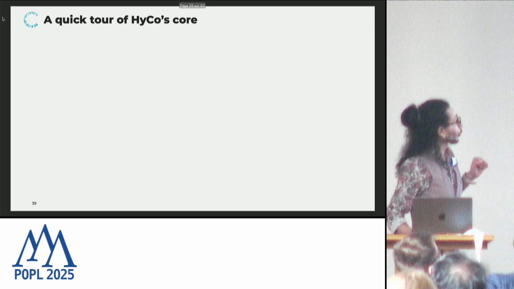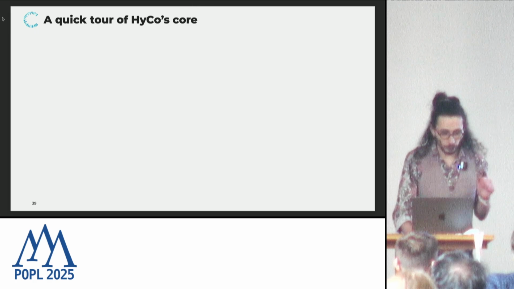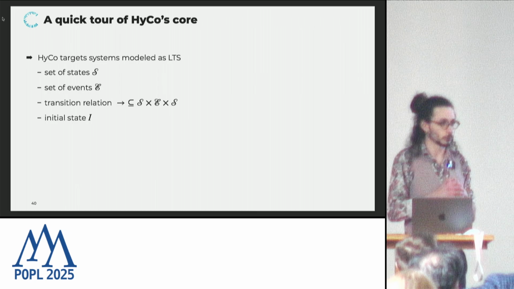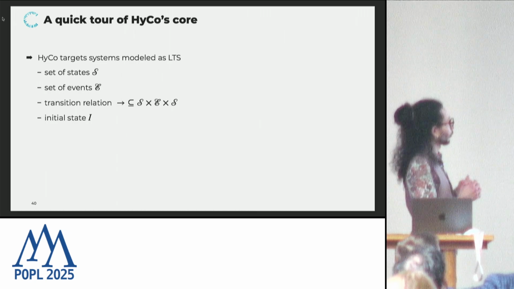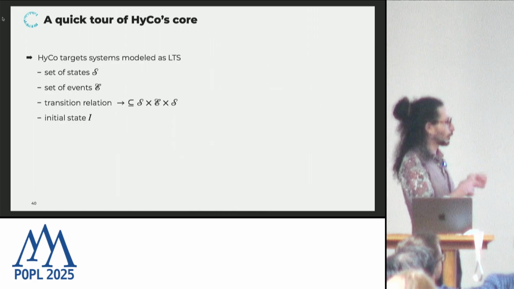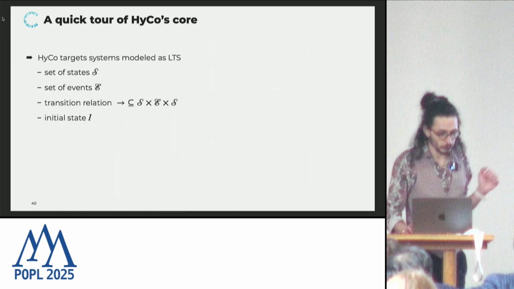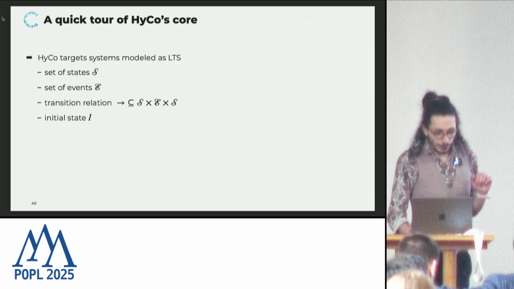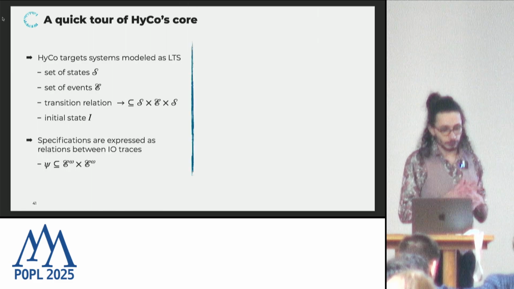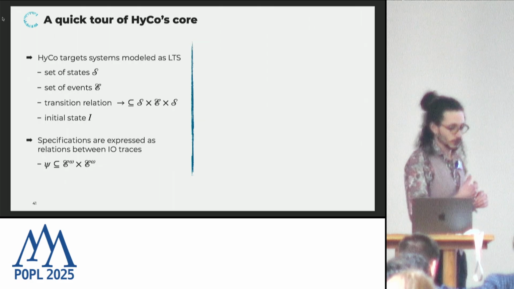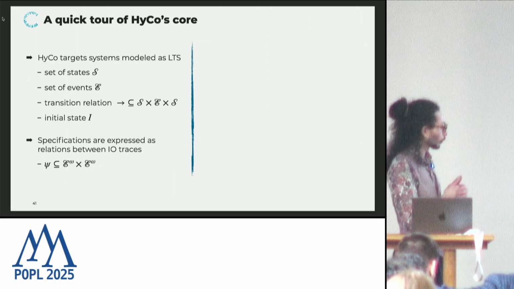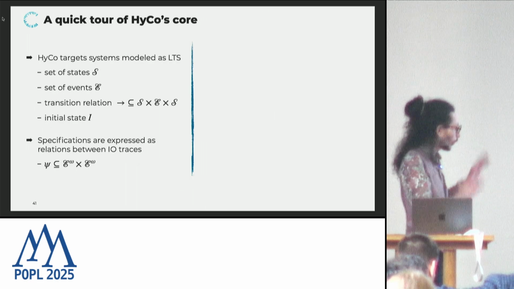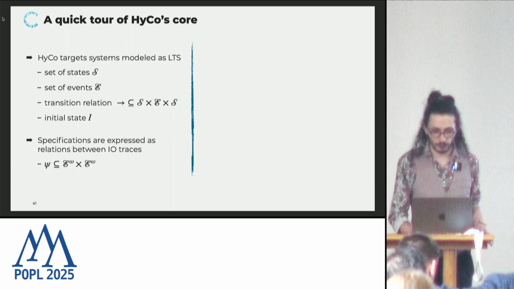So let's give a quick tour of HyCo's core. At the very core of HyCo, we talk about labeled transition systems. We have a set of states, S, a set of events, E, and a transition relation that explains how to move from state to state. Maybe we have some initial state I. So, a very general setting. And specifications are going to be expressed as relations between infinite sequences of such events. Again, very general. We're not making any assumption about how the specifications are expressed. We just take an arbitrary relation between sequences of events.